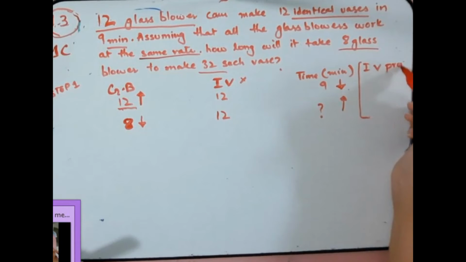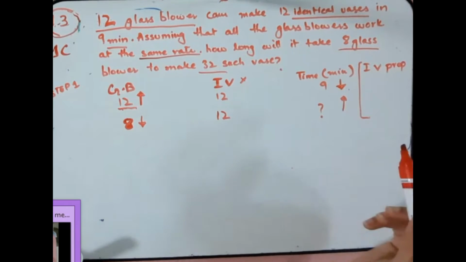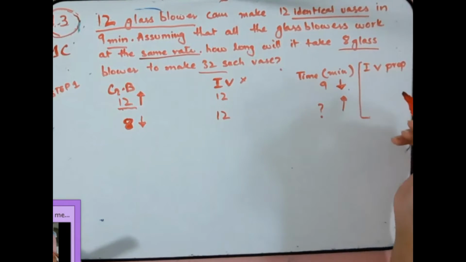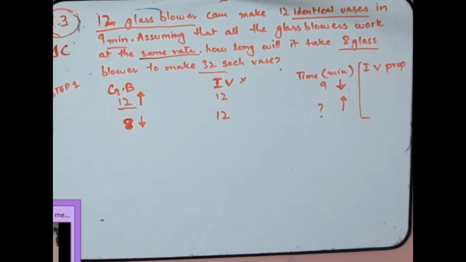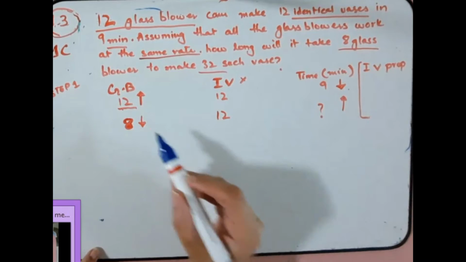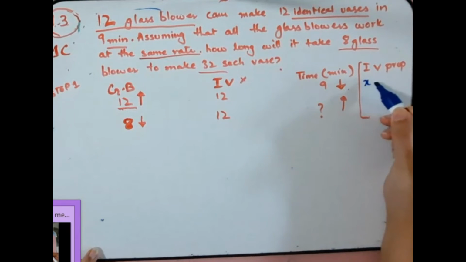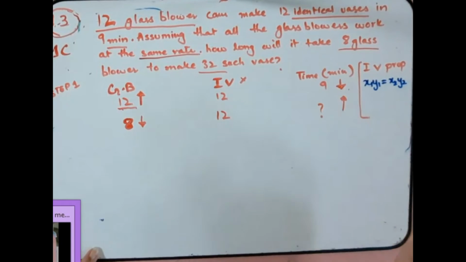Inverse proportion. And what formula do we use when 3 variables are known in inverse proportion and 1 variable is unknown? We use this formula: x1 y1 is equal to x2 y2.